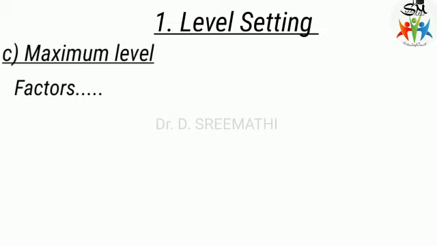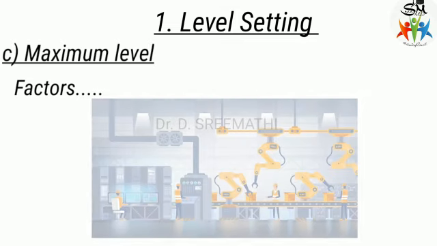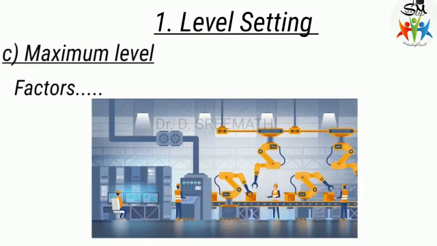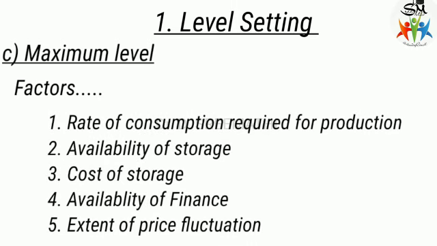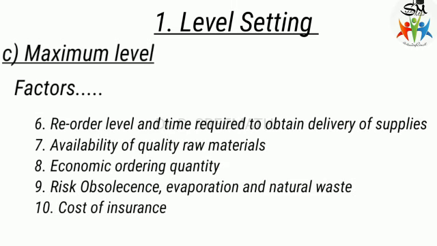The factors are the rate of consumption required for production, availability of storage space, cost of storage, availability of finance, extent of price fluctuations, reorder level and the time required to obtain delivery of supply, availability of quality raw material, economic ordering quantities, risk of obsolescence, evaporation and natural wastages, and cost of insurance.